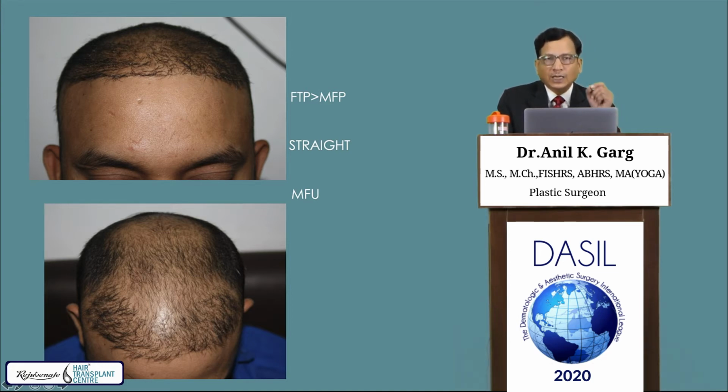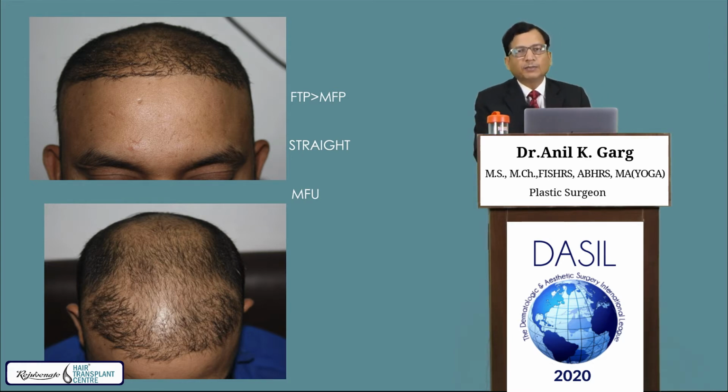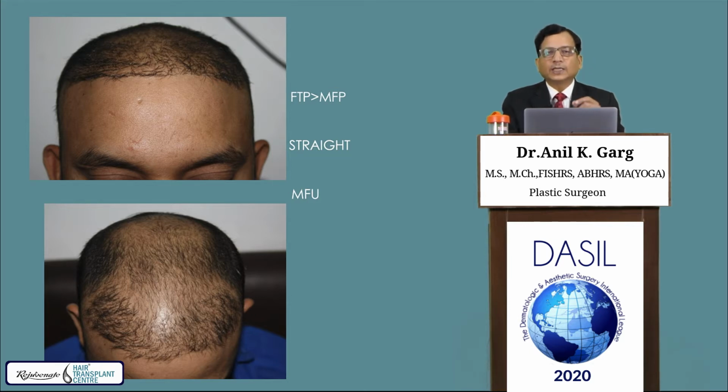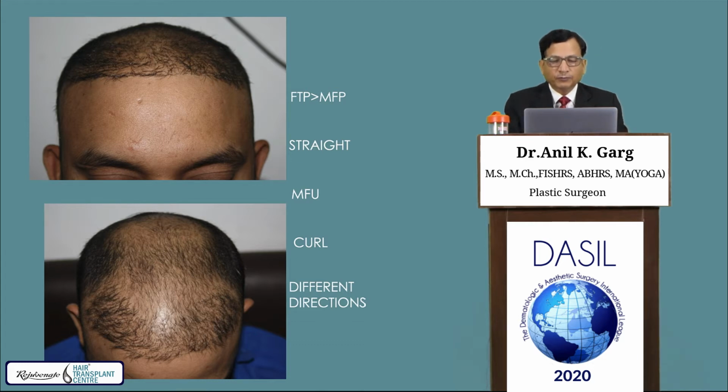We should always put the single hair follicle unit, and nowadays you must examine under the microscope that there is no telogen hair in that, because after implantation the telogen hair may grow and the double hair follicle unit may be placed, will be in the anterior line, which looks unnatural. And the fourth is the curl of hair has not been taken care. When you implant in the hairline, you must take care of the curl of the hair. And fifth is the different direction of implanted hair, which is making a bizarre appearance. So it's a crime to do it.